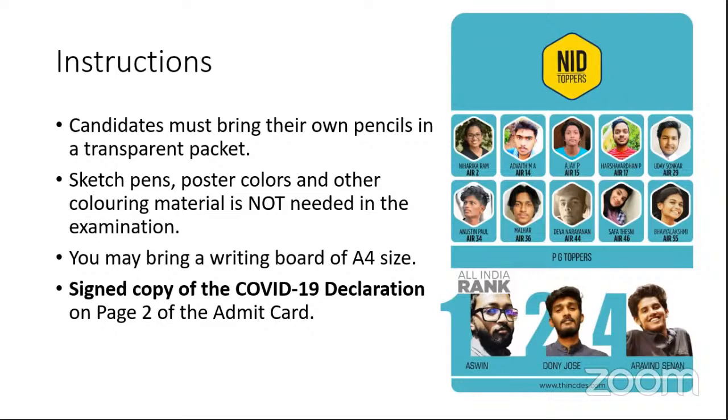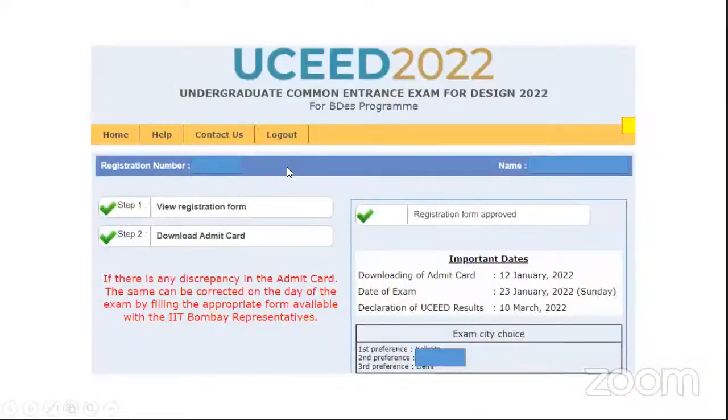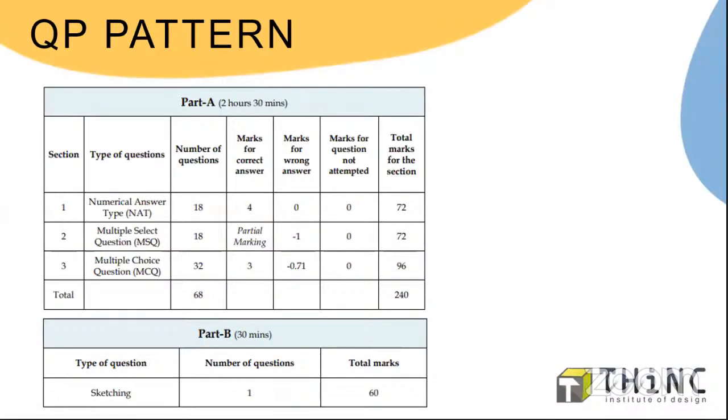Okay, so then the next one is the Part B section, the drawing part. There is only 30 minutes and 60 marks. So time is really crucial for that particular section. You have to really take care of the Part B section, the 30 minutes, and also one single question. Very much detailing will be there in the question paper, so you have to really take care of that in that particular 30 minutes.